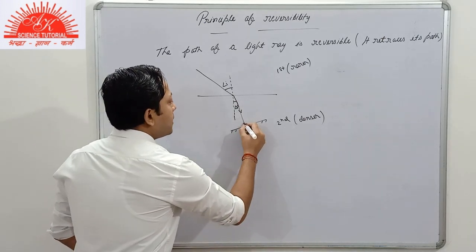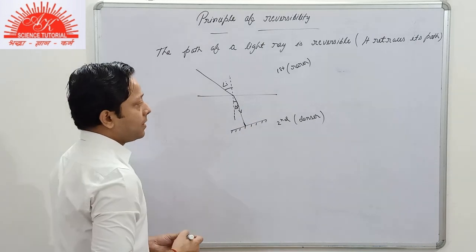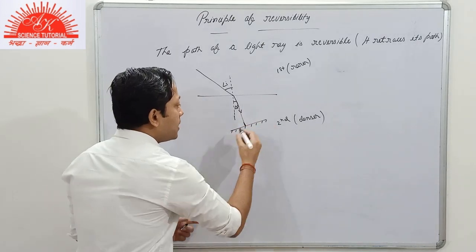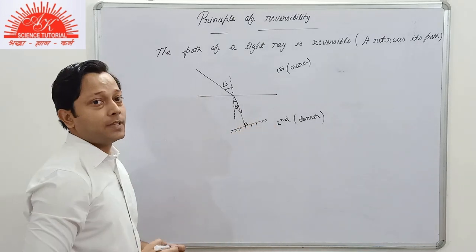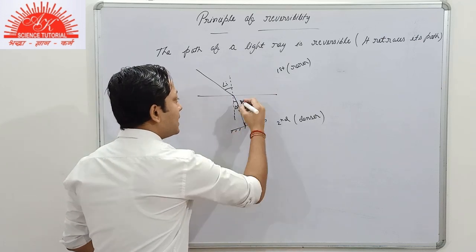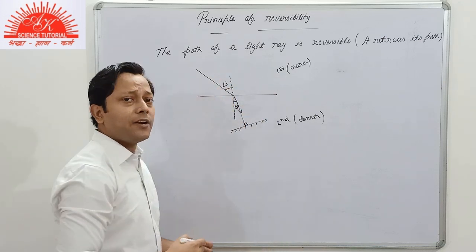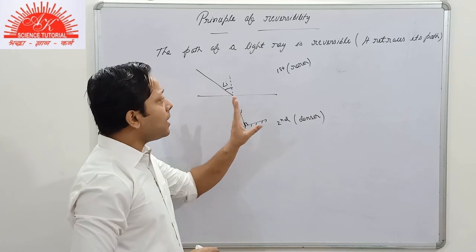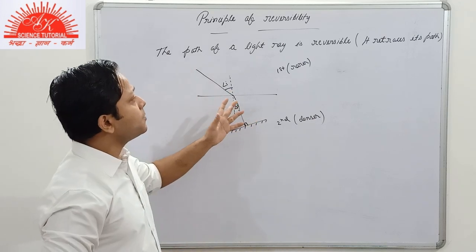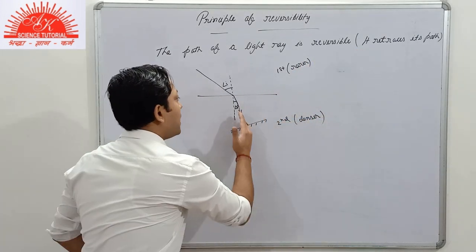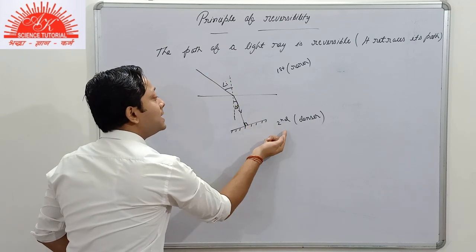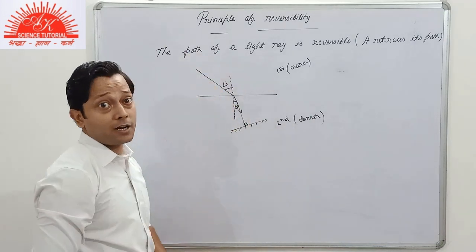So if we place a plane mirror perpendicular to the refracted ray, then this refracted ray will retrace its path. Retrace means it will follow the same path, and it will move from the denser medium to the rarer medium.